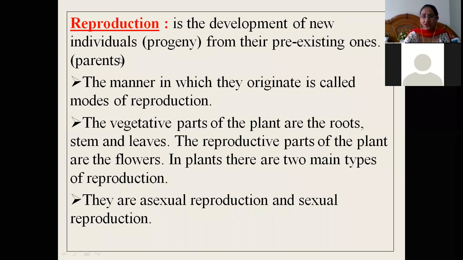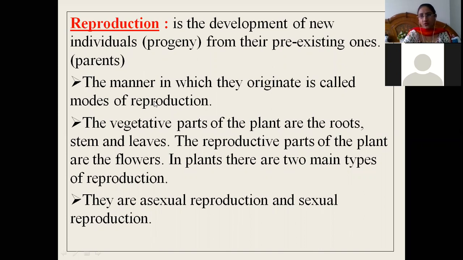The manner in which they originate is called the modes of reproduction. जो manner होता है उसे हम कहते हैं modes of reproduction, जो कि again दो प्रकार में divide किया गया है. The vegetative parts of the plants are the roots, stems and leaves. एक plant के vegetative parts कौन कौन से होते हैं? The roots, stems and leaves. Reproductive parts of the plant are the flowers.